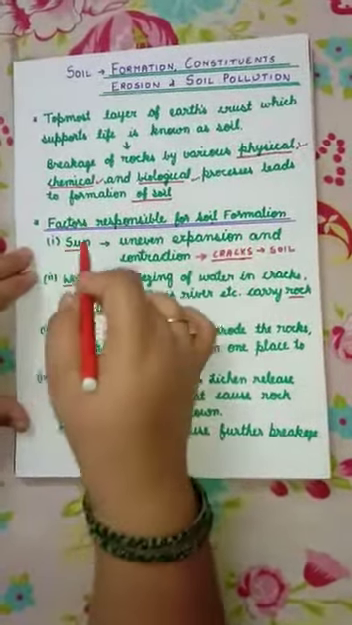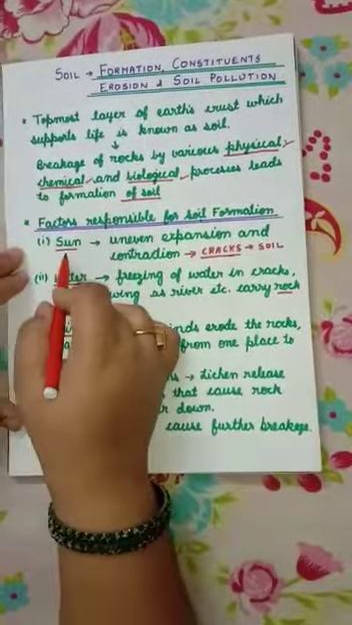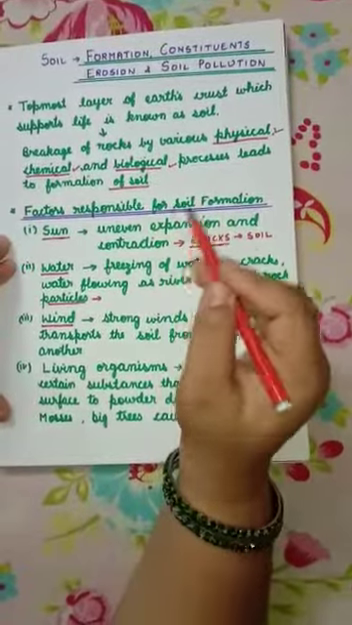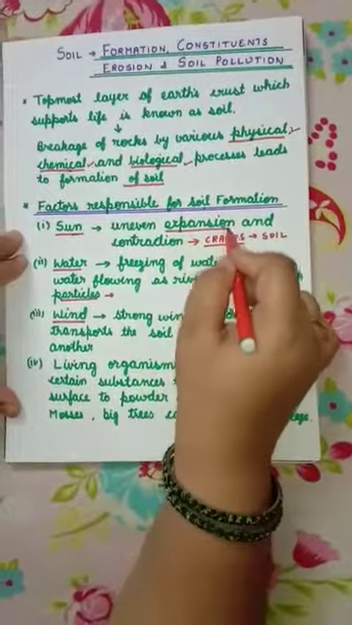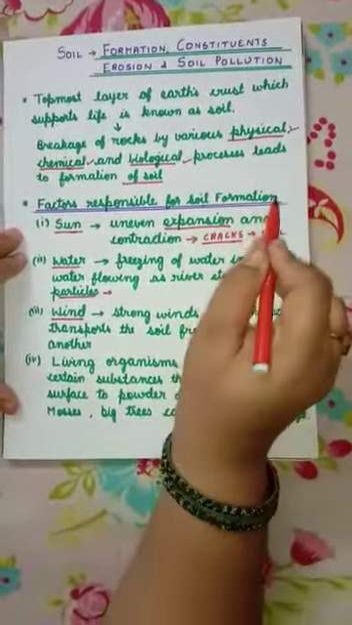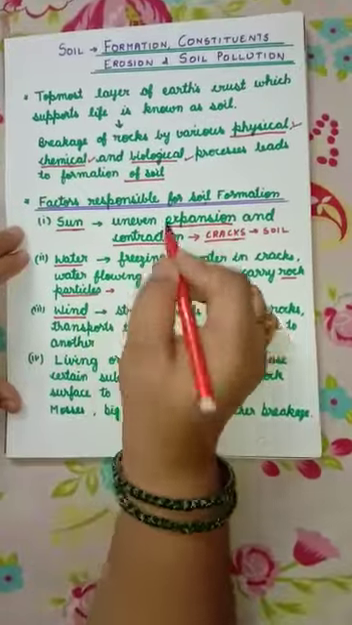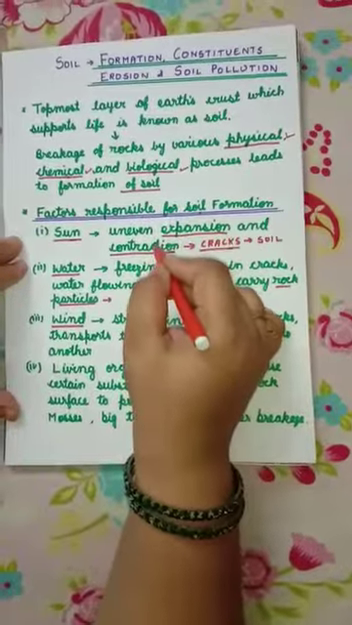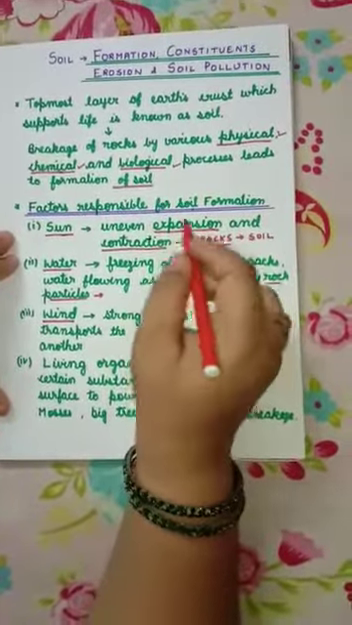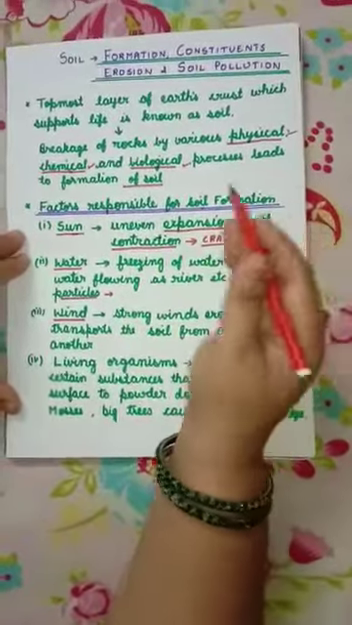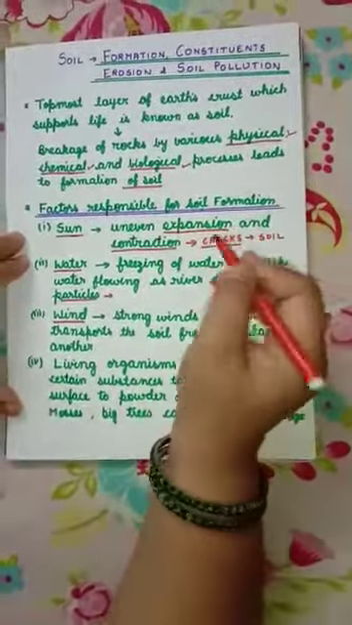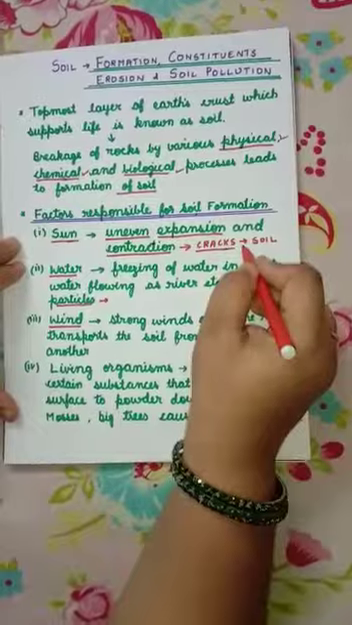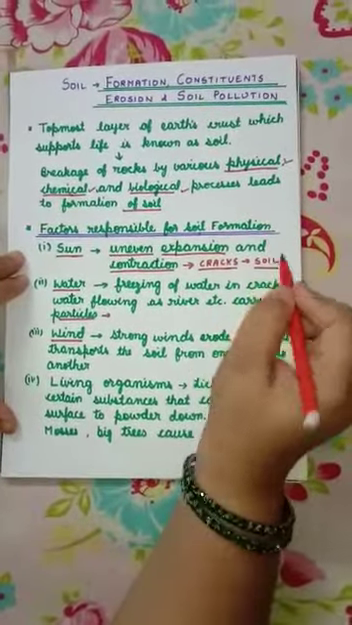And now let us discuss factors responsible for soil formation. The first factor is sun. What happens during the daytime? The rocks become hot and expansion in rocks occurs, whereas during the night the temperature lowers down and contraction in rocks occurs, but the amount of expansion need not be equal to the amount of contraction, and vice versa. Amount of contraction may be less, expansion may be more, and this uneven expansion and contraction leads to the formation of cracks and hence ultimately leads to the formation of soil.